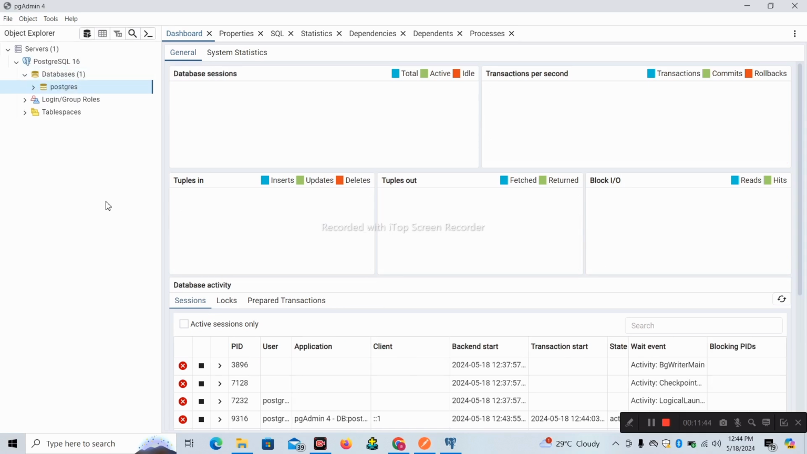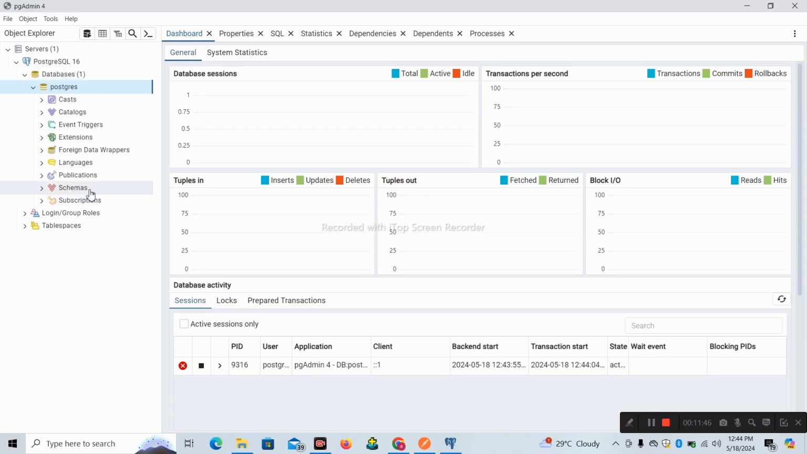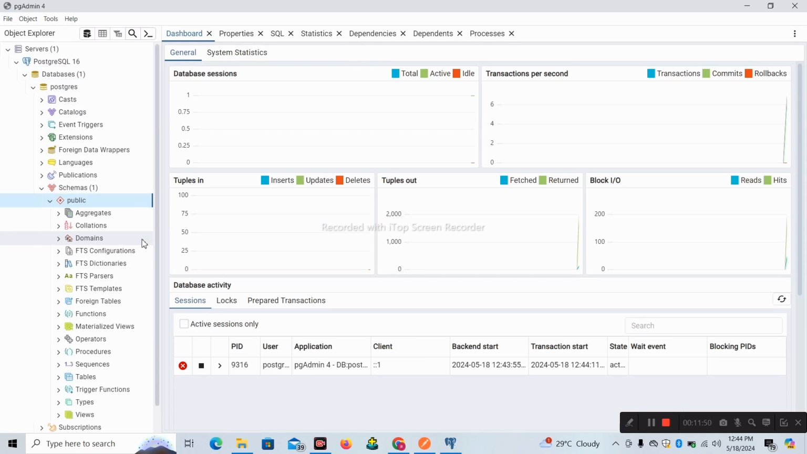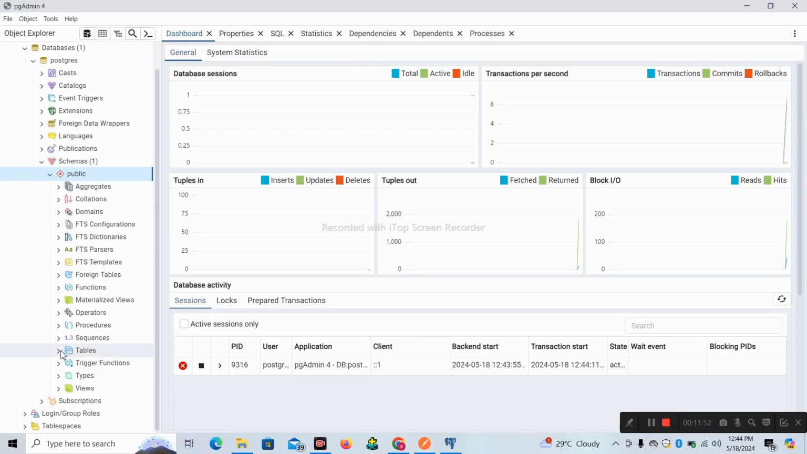Inside this you can create a schema. A schema is already there, or you can create your own schema as public. On that particular table you can perform CRUD operations. Okay, this is about PgAdmin and Postman in this session.